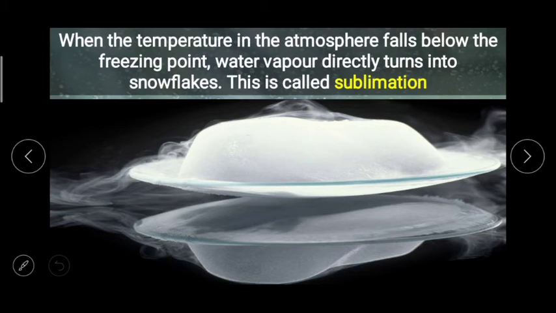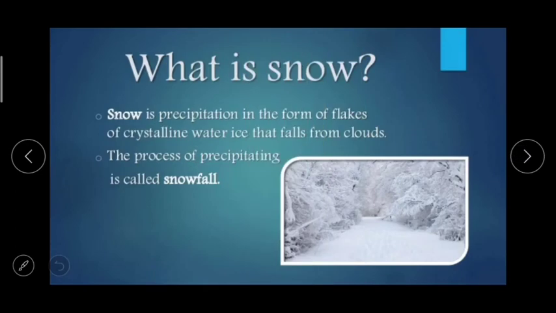When the temperature in the atmosphere falls below the freezing point, water vapor directly turns into snowflakes, and this is called sublimation. Here the vapor in the form of gas transforms into solid snow.